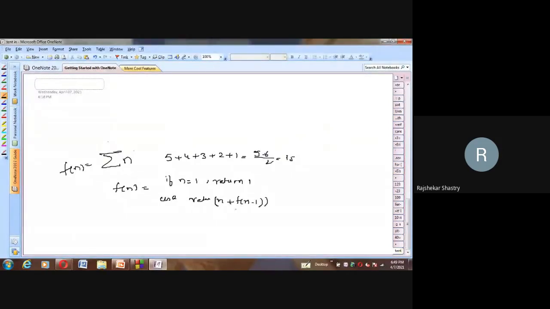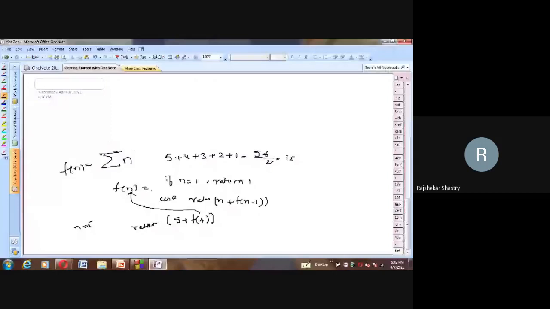So how is this going to be executed? Suppose I take n is equal to 5. Then what will we have here? n is not equal to 1, so it goes to the else case, and in the else case it returns n, which is 5, plus f of 5 minus 1, which is 4. That means we are calling the same function again, and it checks the if and else cases.